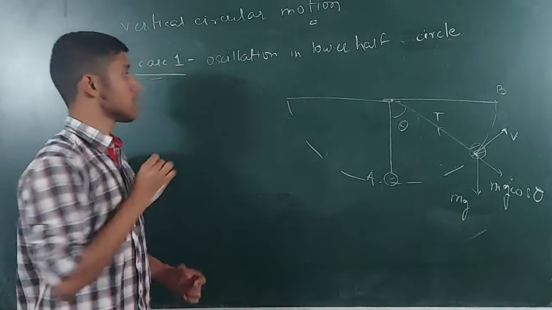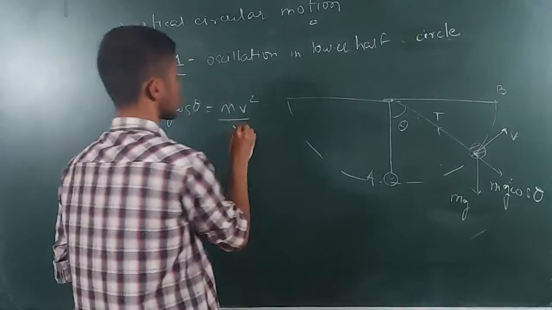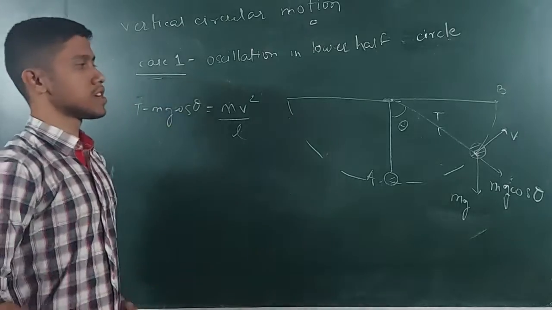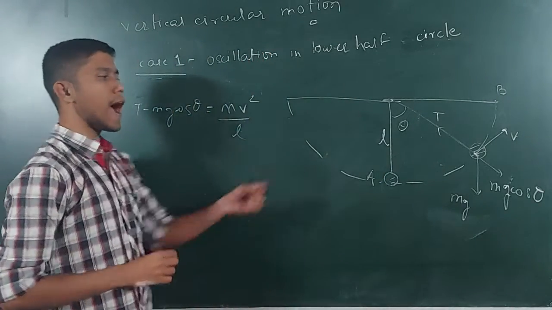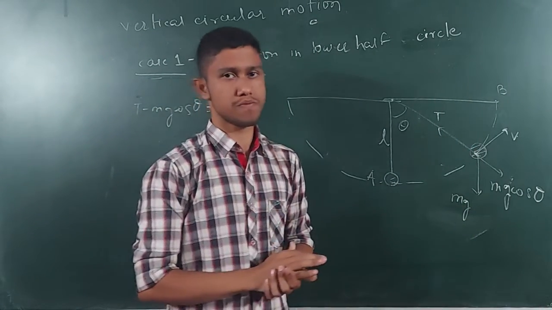So what will be the equation in this condition? It will be T minus mg cos theta equals m v square by r. In this condition, r is the length of the string. Okay, here you can see at this point the velocity of the particle becomes 0.